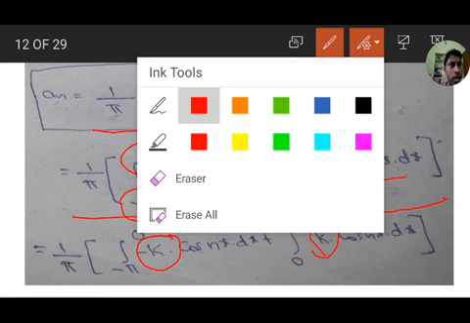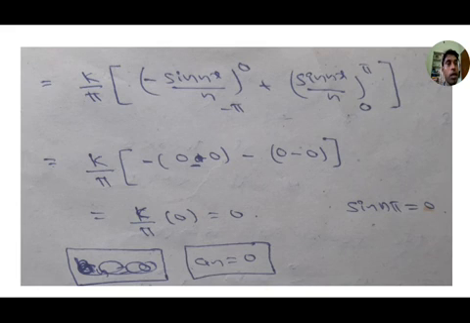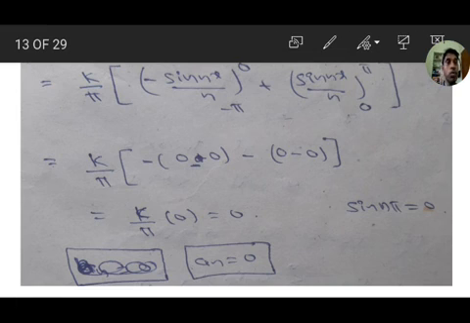So next, integration. Here minus k is outside and k is outside. Minus k is outside of cos nx, integration is sin nx by n, and k outside of sin nx by n. That is, k by pi, minus sin nx by n from minus pi to 0, and here sin nx by n from 0 to pi.